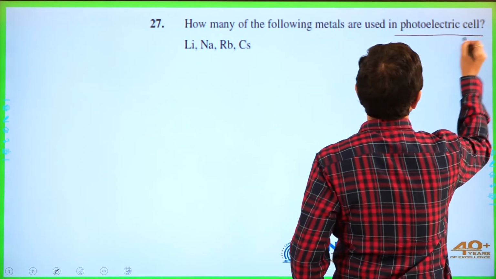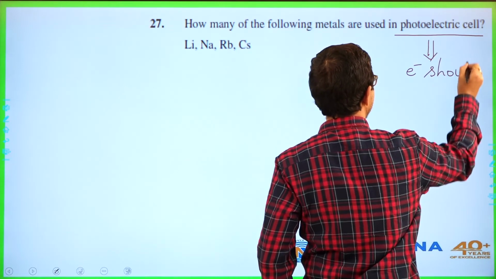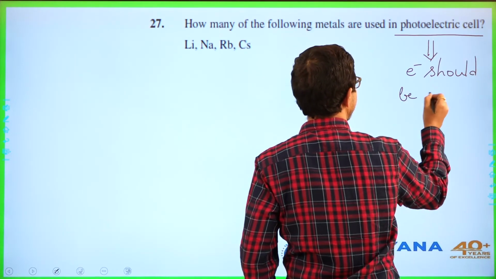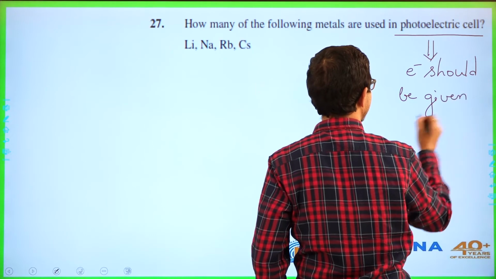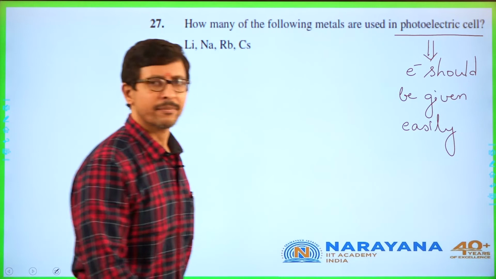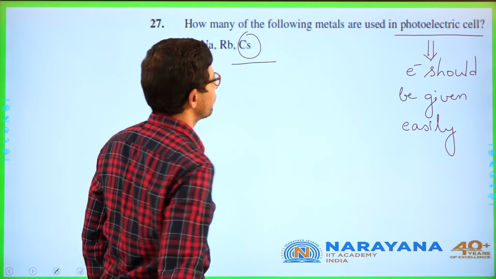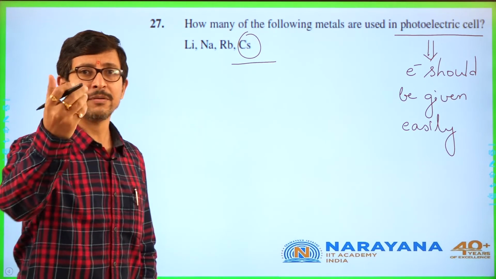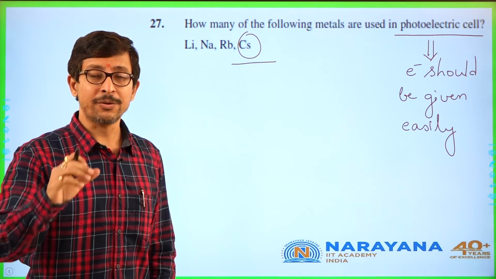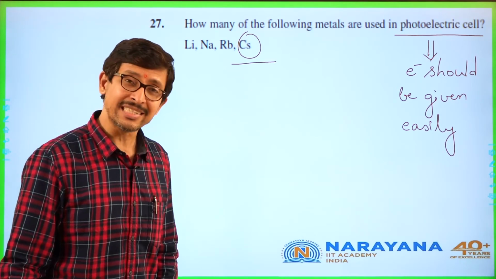Photoelectric cell. The condition is the electron should be given easily. So which can give the electron easily? Cesium. Size more, nuclear attraction less. So the energy required to remove the electron is less, it is easy.